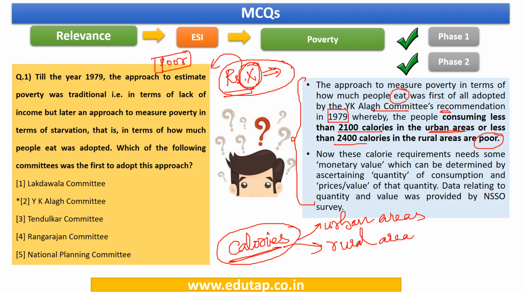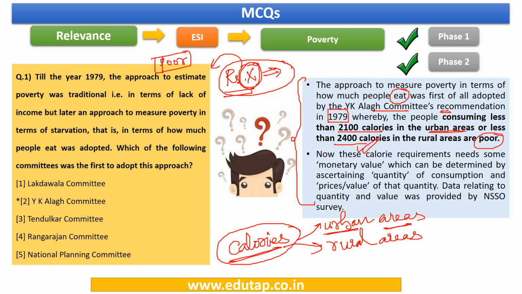Now why is it separate? Because in urban areas, mostly the jobs are office jobs, desk jobs. So people do not have much physical exertion. So you can see that the calorie requirement for rural area is more, and the calorie requirement for urban area people is less. Because of the varying characteristics of urban and rural life, this classification is important and there's a difference in the minimum number of calories as well.